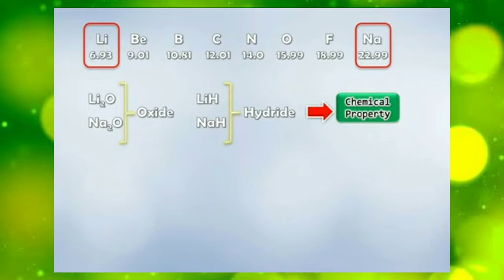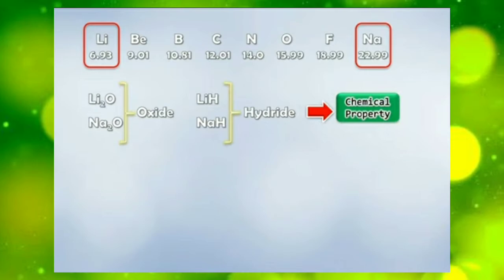If we observe the oxides of lithium and sodium, we get Li2O and Na2O. That means their oxides are the same; the molecular formulae of their oxides are the same. Whereas for hydrides also we get LiH and NaH.